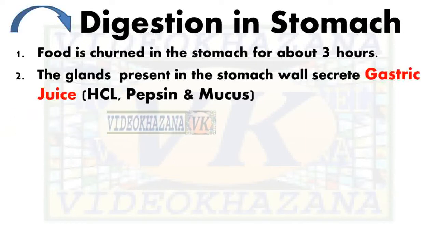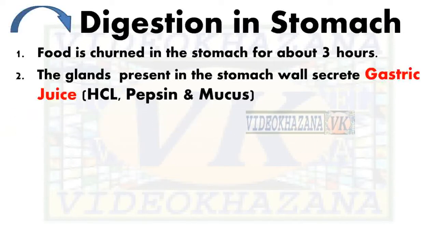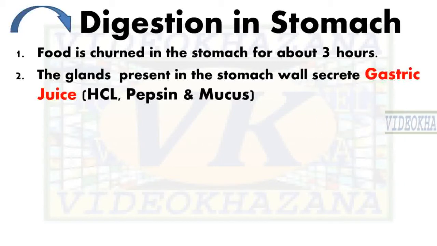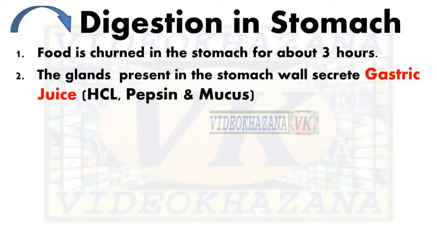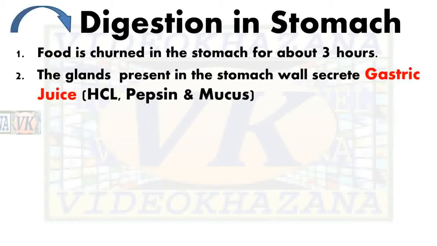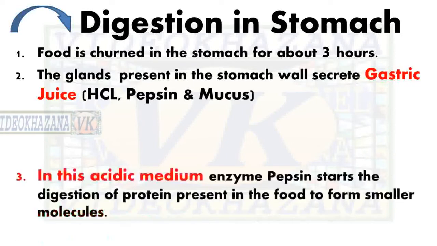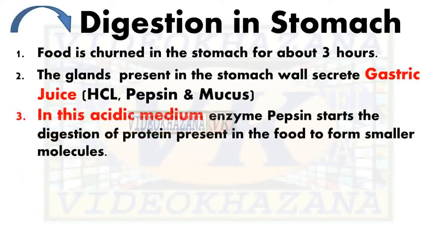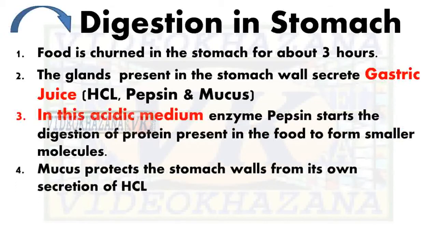Actually, pepsin is an enzyme which works in an acidic environment, and HCl provides this acidic environment to pepsin. Pepsin enzyme digests protein. Understood? In the acidic medium, the enzyme pepsin starts the digestion of protein present in the food to form smaller molecules.